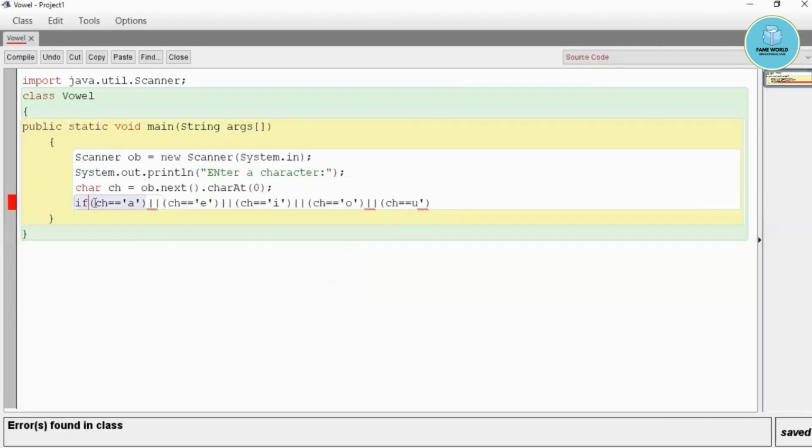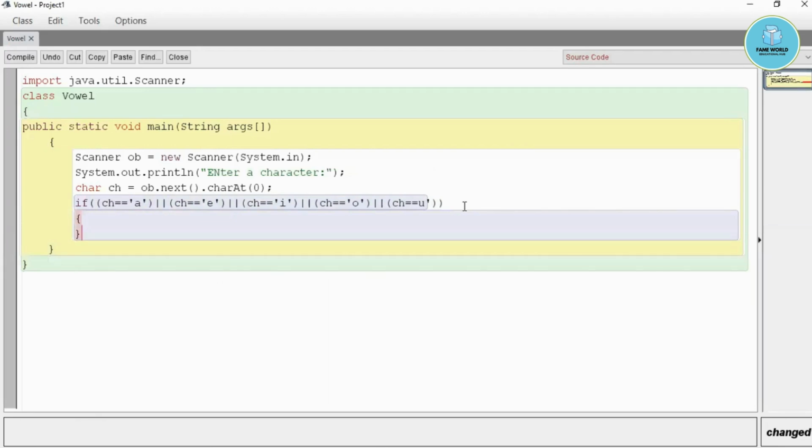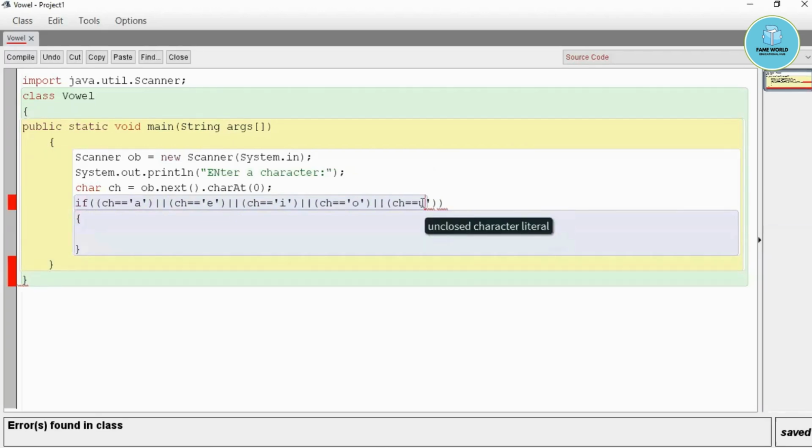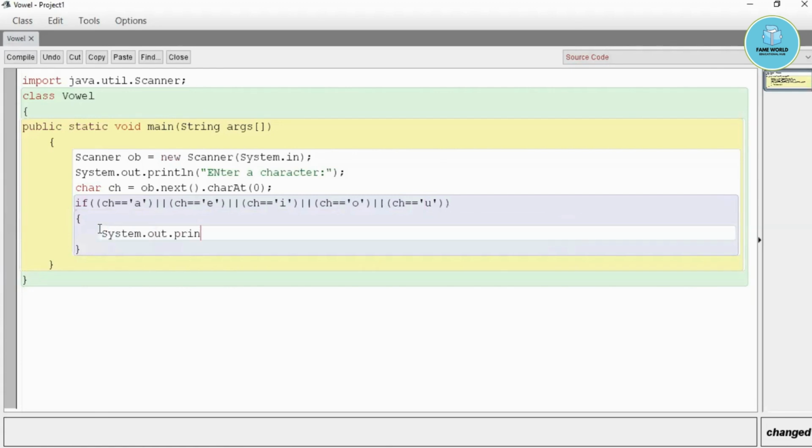So now coming back to the program, here we have taken 5 different conditions for if, and we have used OR. Means if we are having any of these characters, this condition will be true. So now if it is true, it will print System.out.println, character is vowel, it will print vowel.